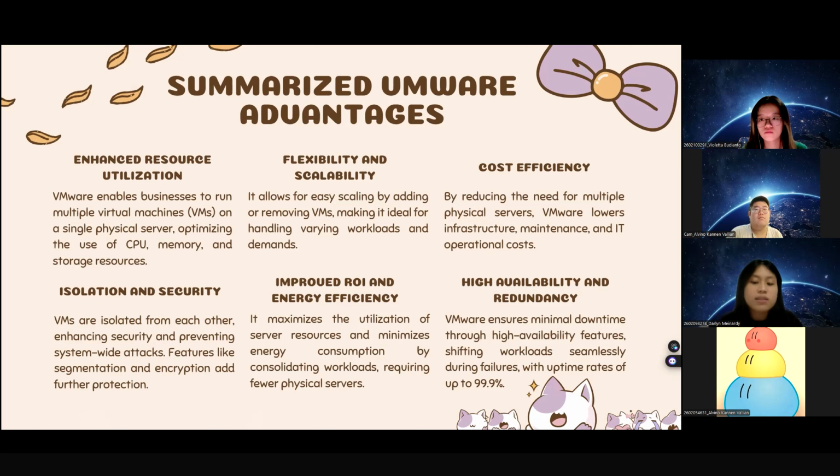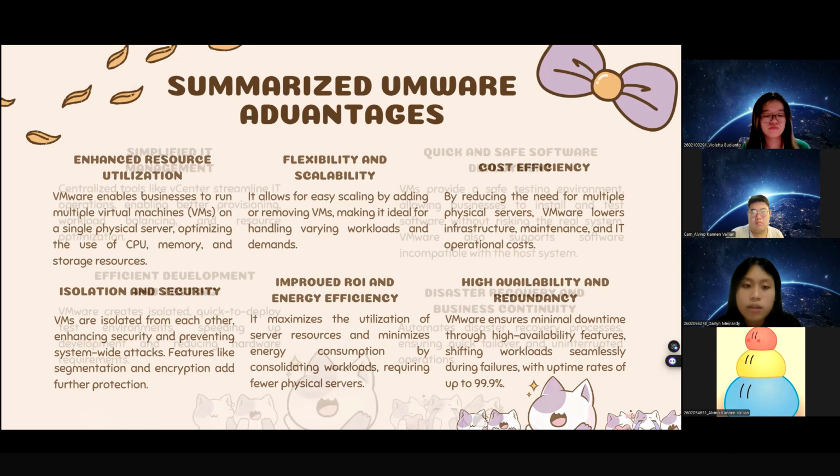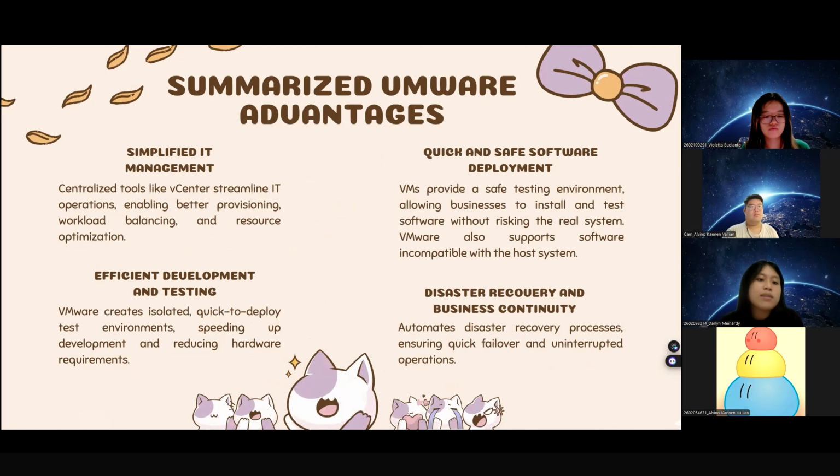It ensures minimal downtime through high availability features, shifting workloads seamlessly during failures, with an uptime rate of 99.9%. Next is simplified IT management. Centralized tools like vCenter streamline IT operations, which enables workload balancing, better provisioning, and resource optimization.